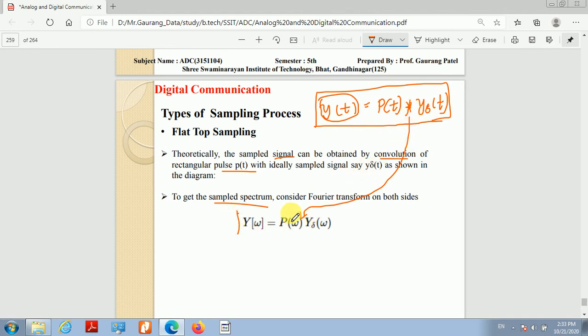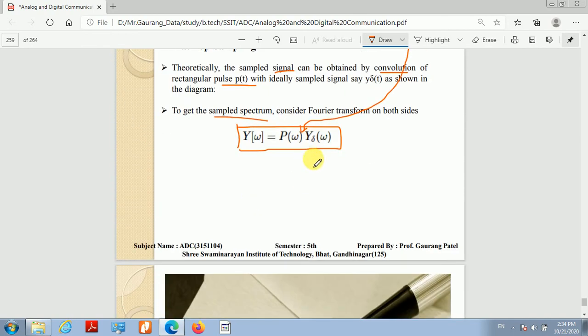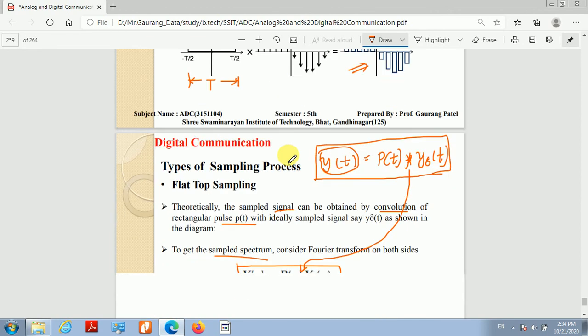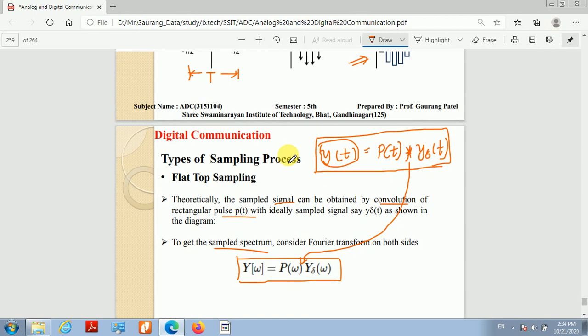Okay, so it is given as y of omega is equal to p of omega into y delta of omega. P of omega is the spectrum of this pulse, and y delta of omega is the spectrum of this ideally sampled signal. Okay, so this is the flat top sampling process.